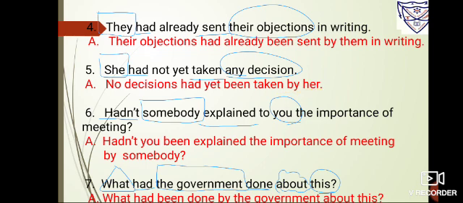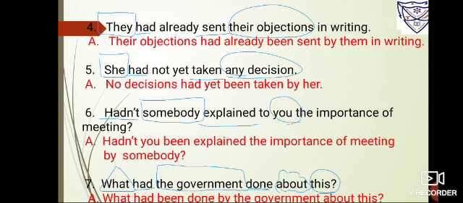Number 6, hadn't somebody explained to you the importance of the meeting? So it's an interrogative statement. Had will remain, had only down. Okay, somebody is the subject, you will box it. Had explained is the verb, will underline it. You is the object, we will circle it.